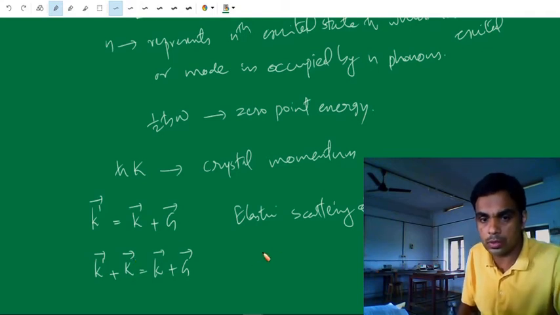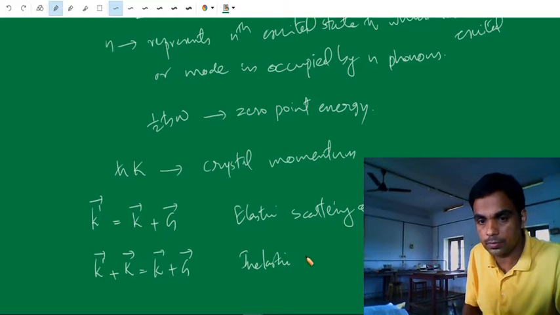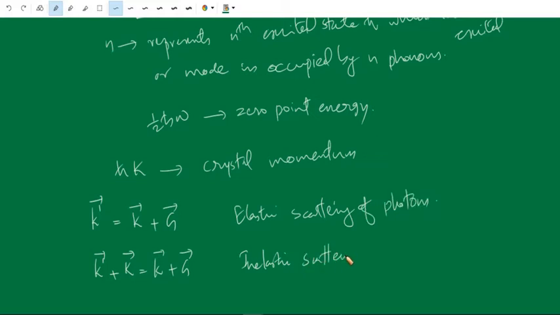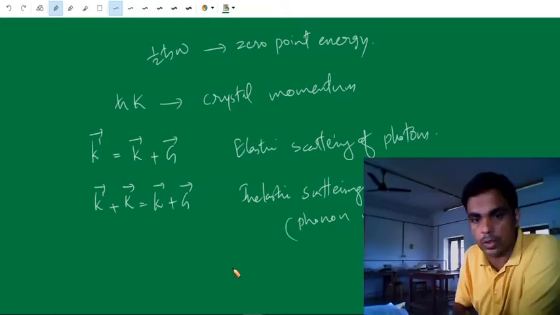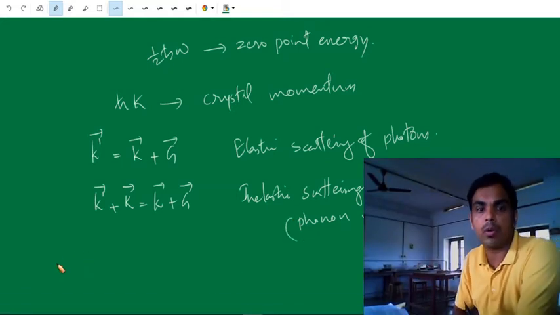That's why this is called inelastic scattering. Here a phonon is created. In some cases, a phonon is absorbed.